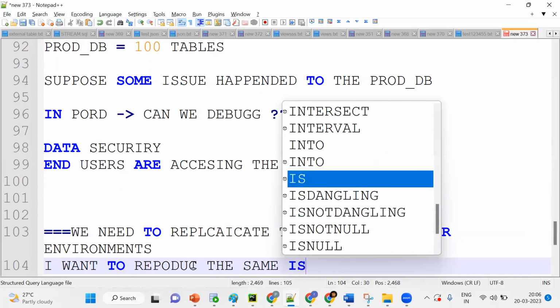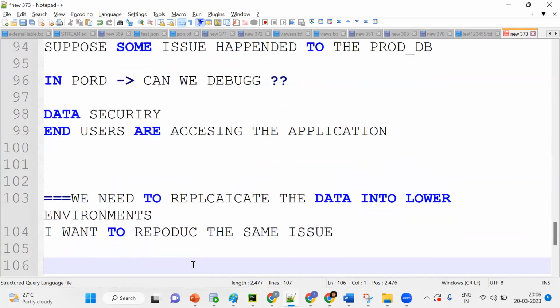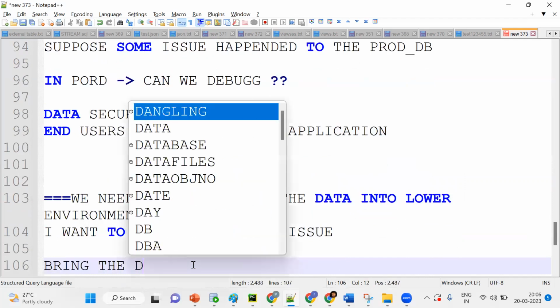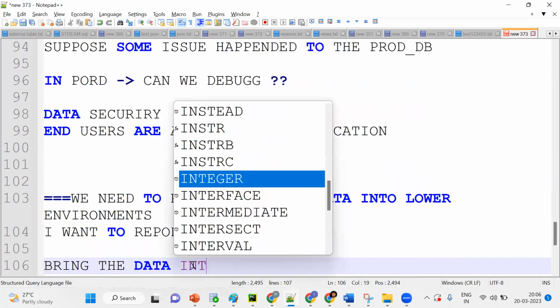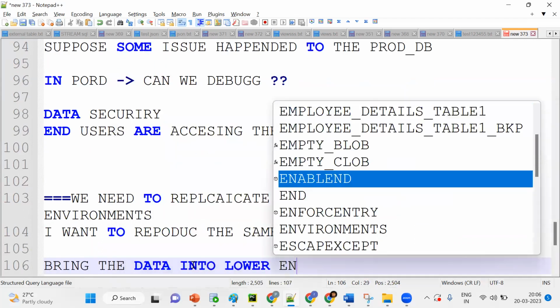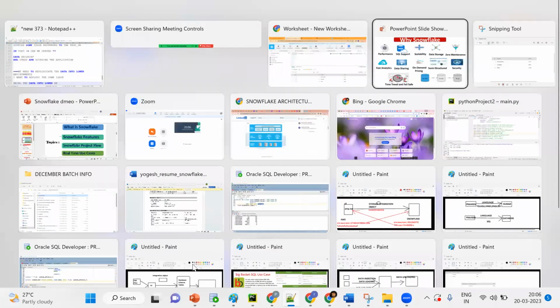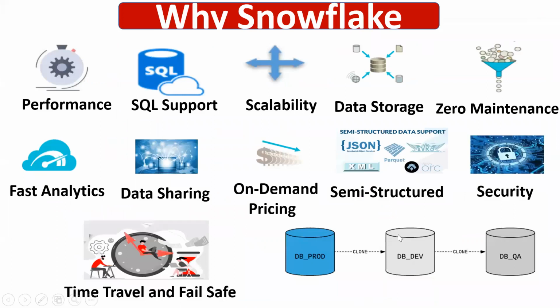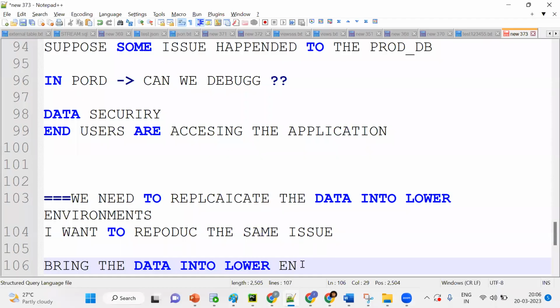How can I reproduce the same issue? First we need to bring the data into lower environments. So understand this concept. These are very important features: time travel, cloning. We'll use these things regularly: time travel, cloning, semi-structured data, all these things. Now I'm trying to bring the data into lower environments.